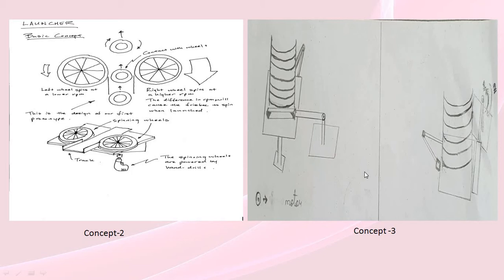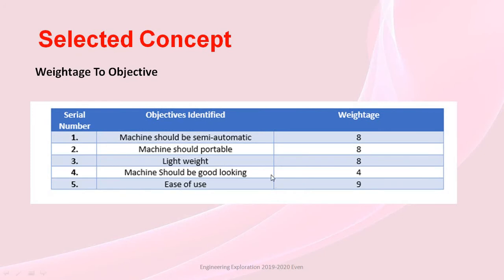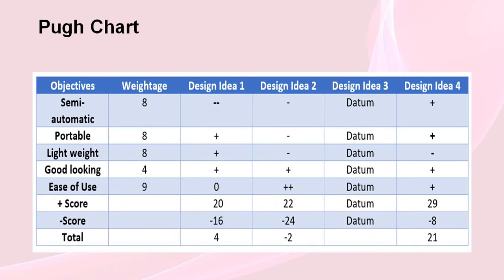The third concept generated is similar to a robotic arm, which pushes the disc a greater distance at a particular angle. The fourth concept generated is with the help of a single wheel connected to a DC geared motor, where the discs are being inserted at the beginning of the wheel, and it travels along this path, and the rotatory motion of the wheel helps the disc to move a greater distance. Finally, we have selected concept 4 on weighing it on the Pugh chart with a maximum score of 21.